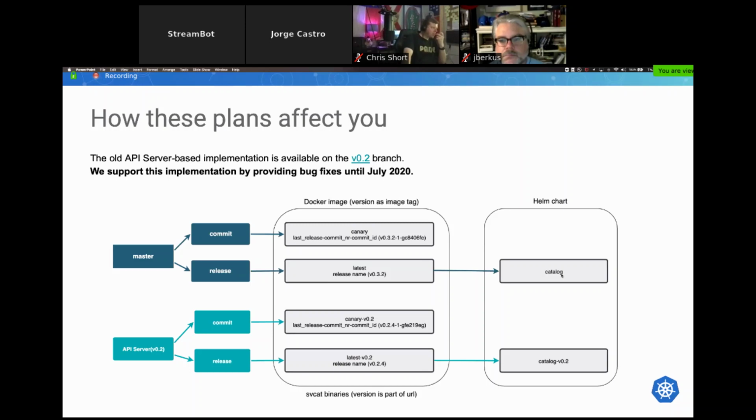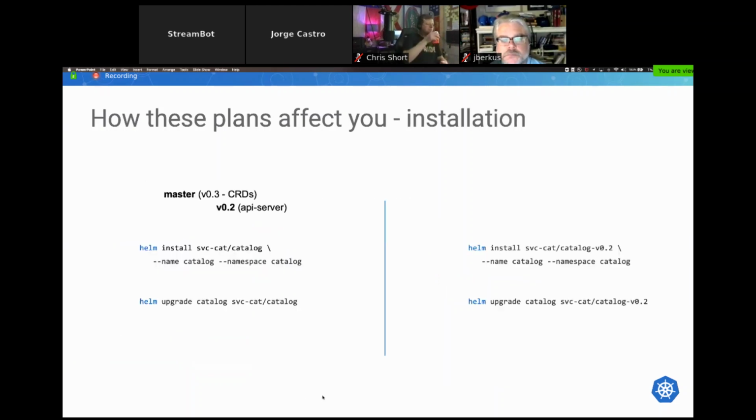The new version still sits under the catalog name. The old one will have an additional suffix, and it also applies to SVCAT binaries. To show you, for example, I see that location. So basically that v2 should be placed here, and the master branch, the newest version, will be installed in the normal way, install service catalog, and upgrade will be done in the same way. With the old version, just append that suffix. It is quite easy, but you need to remember about it.